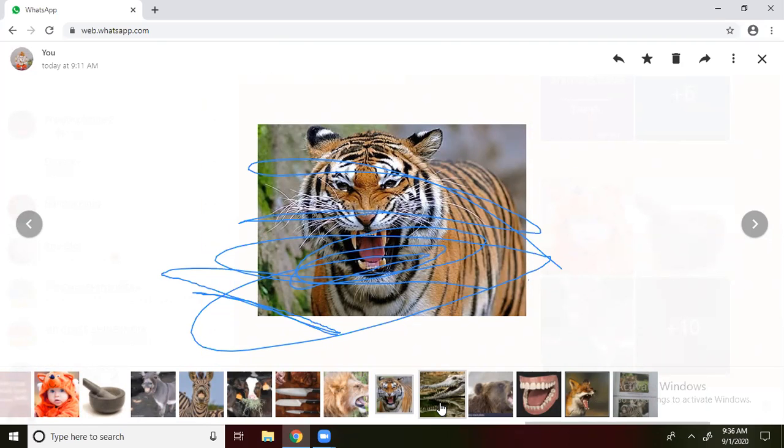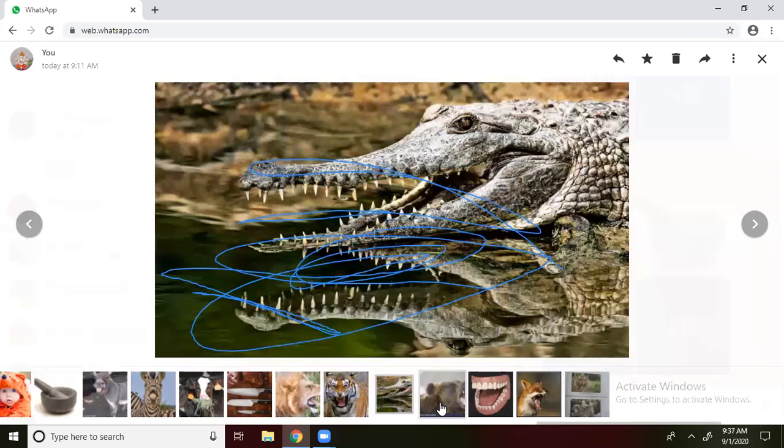Next, what is the next picture? Yes, crocodile. If you observe the crocodile, the same way as the lion and tiger, it has the same type of teeth. What type of teeth are those? Sharp pointed teeth. Because the crocodile also eats different types of flesh, like fish, like human beings, whatever it likes. It also has sharp pointed teeth.